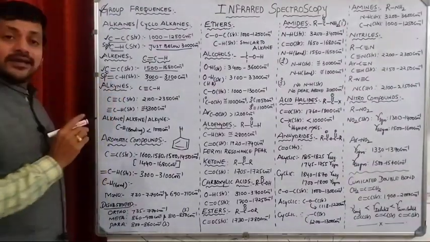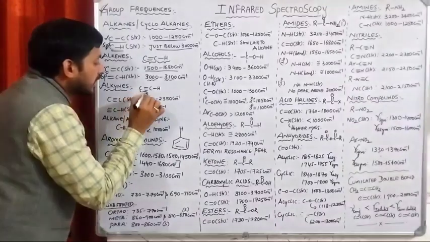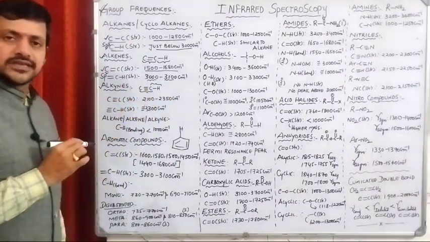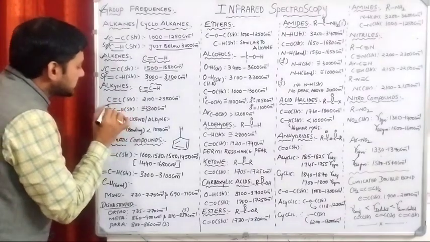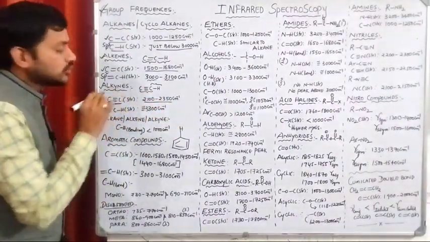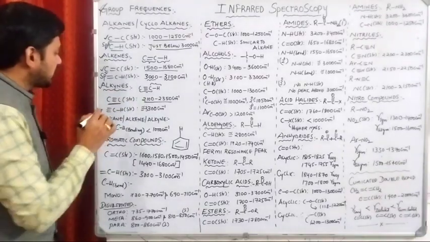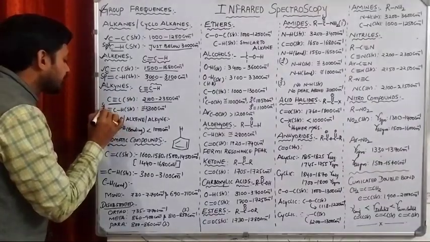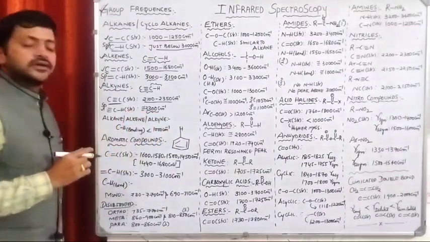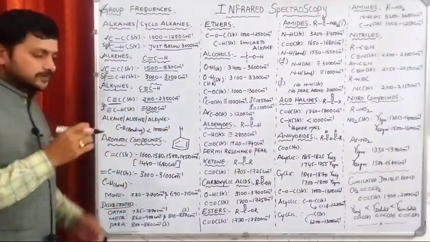In case of alkynes, what are we having? We are having C triple bond C and carbon-hydrogen single bond. So the C triple bond C stretching frequency is what? 2100 to 2350 centimeter inverse. This is what? sp CH, right? It is around 3300 centimeter inverse.